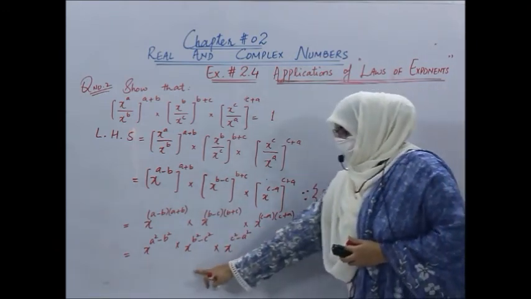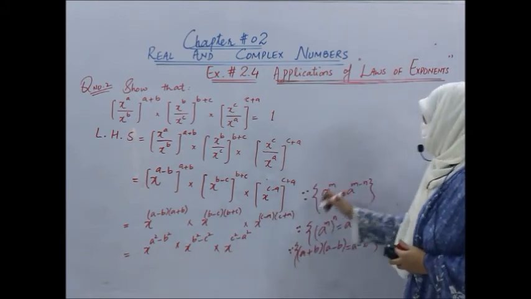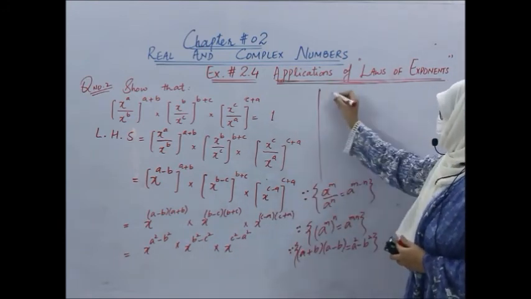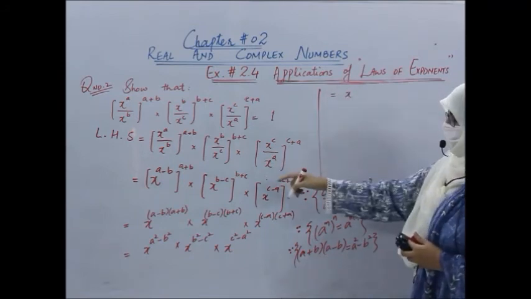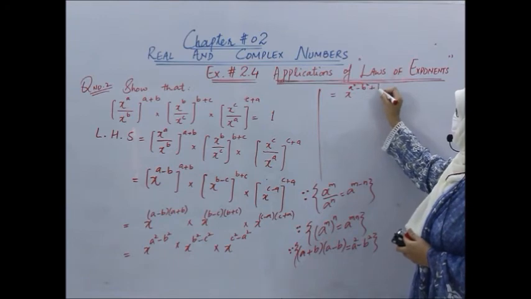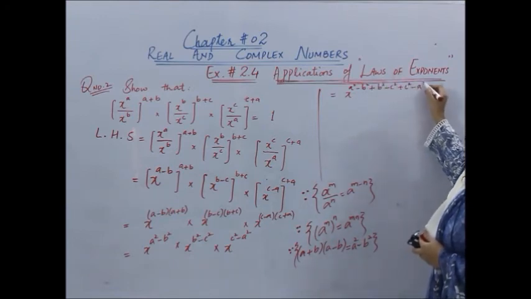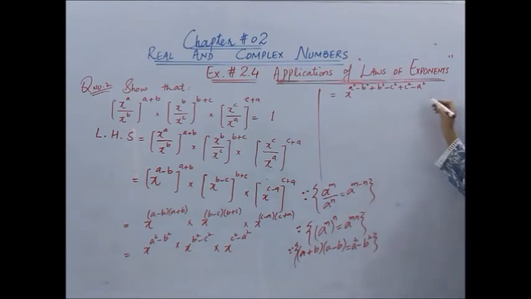Now students, which law of index will we use here? As the bases are the same, we can add the powers. So here we can write it like this: x power a square minus b square plus b square minus c square plus c square minus a square. So which law of index have we used here? a power m into a power n is equal to a power m plus n. So you will mention this law parallel to this term.